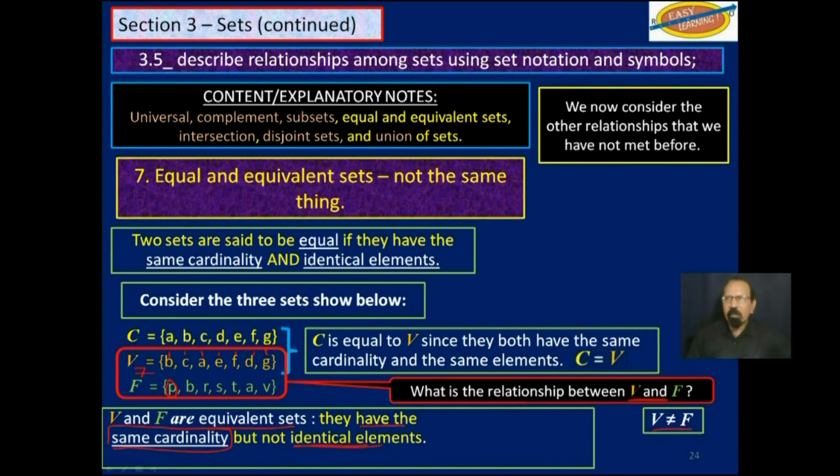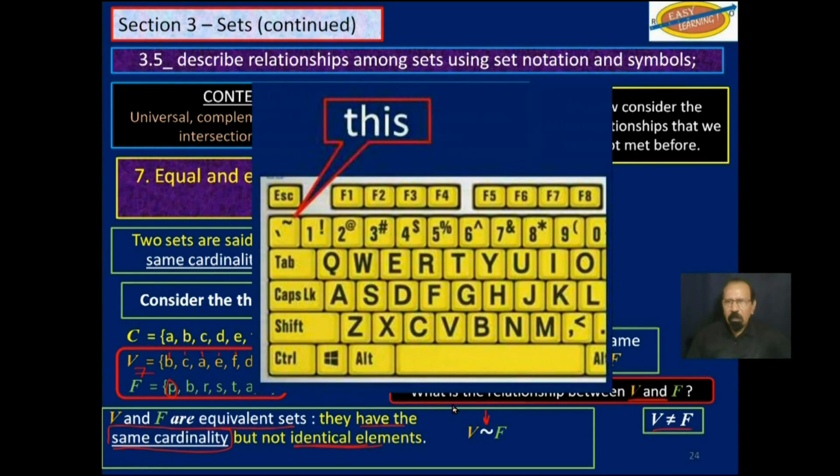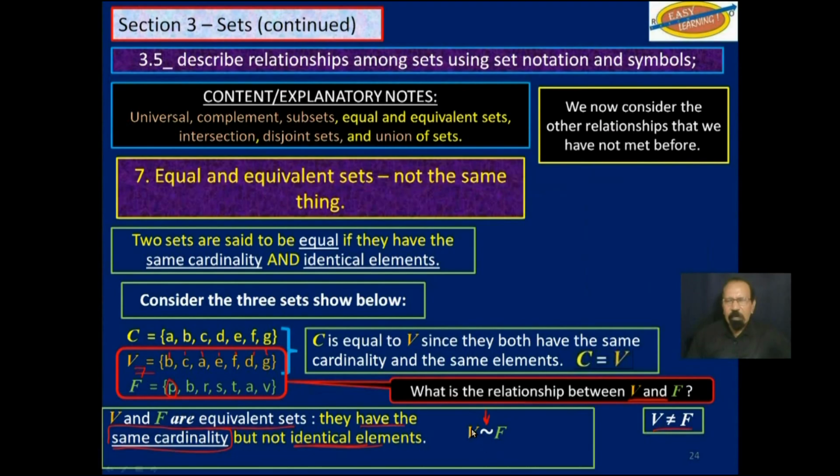And you write that, remember we need to know the notation. You write it like this. V is equivalent to F. That sign there is the tilde sign. If you have a computer keyboard, it's the top left key. So V is equivalent to F, not equal.